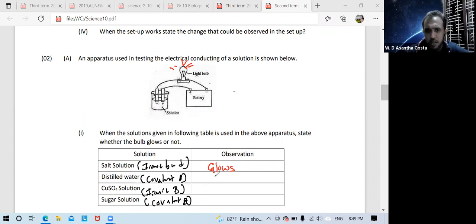Distilled water? No, distilled water contains covalent bond because no ions. That is why we call it distilled water. Distilled water means not containing any ions. Only water molecules are there. So it does not glow.